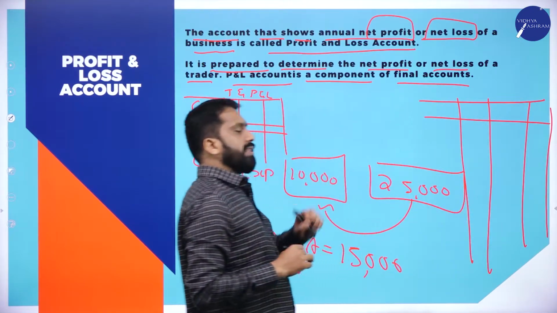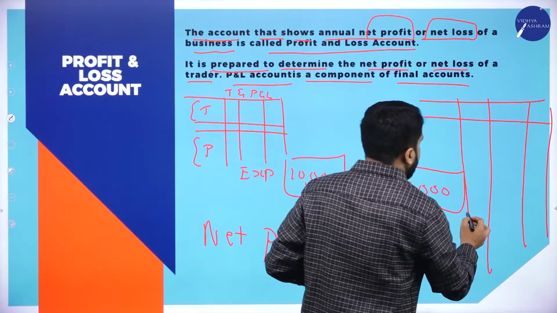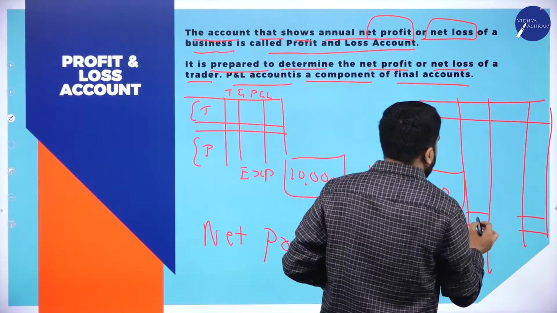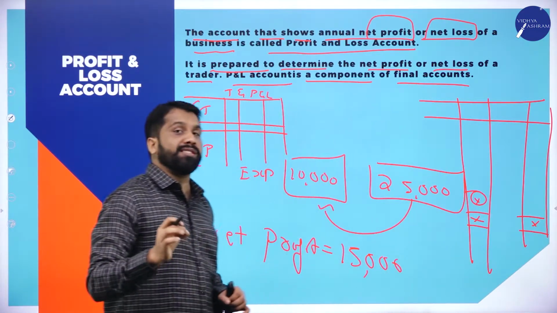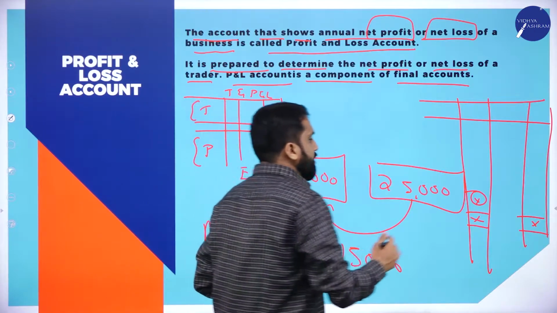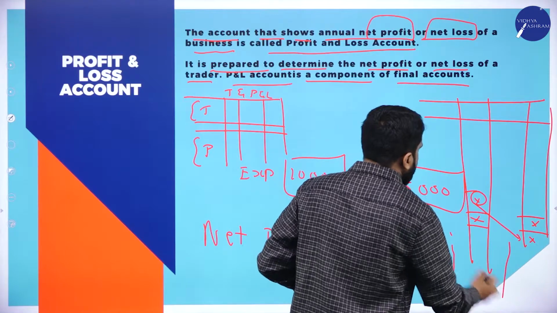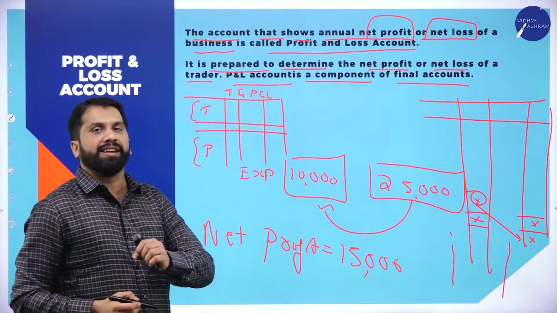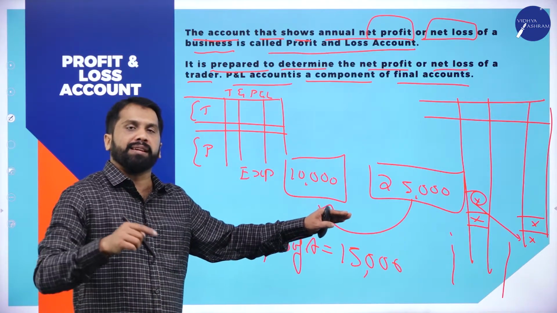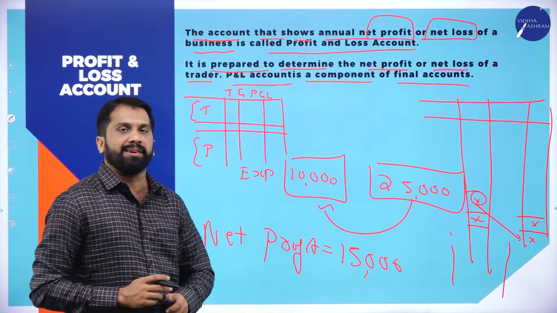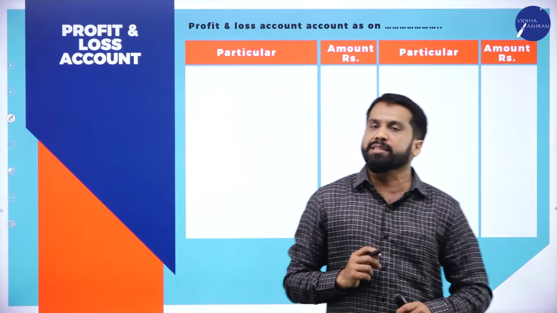For example, this is your trading account. Once you are done with your trading account, some amount you got as gross profit. Whatever gross profit you got will be transferred. So from here onwards, we prepare the profit and loss account. I'll show you how it will work. First, we'll understand what the profit and loss account is. Now, this will be your format for the profit and loss account.